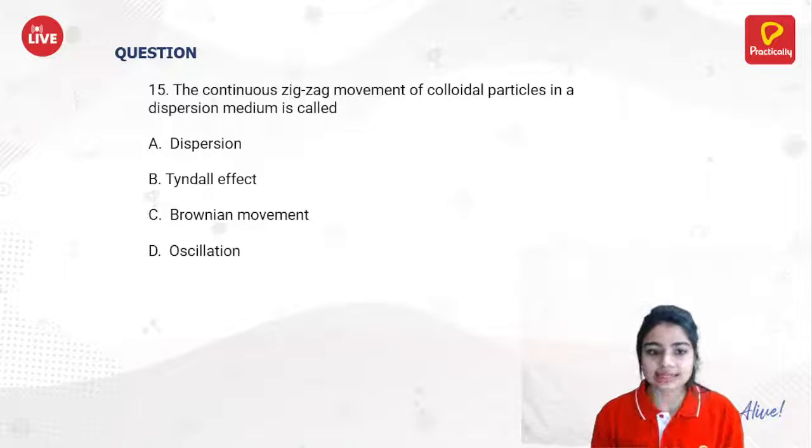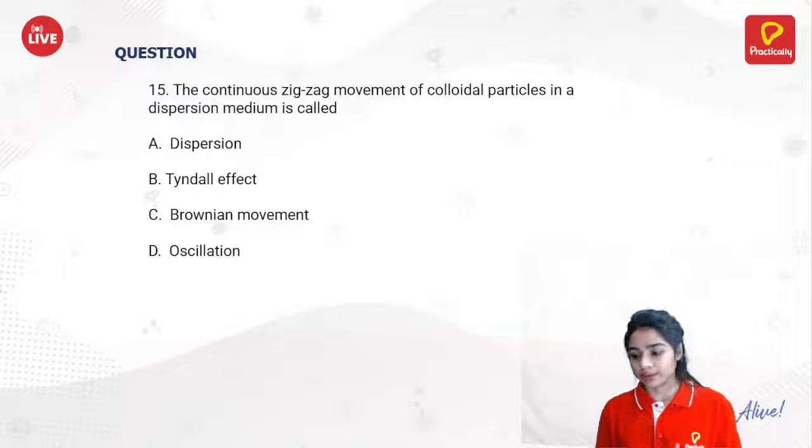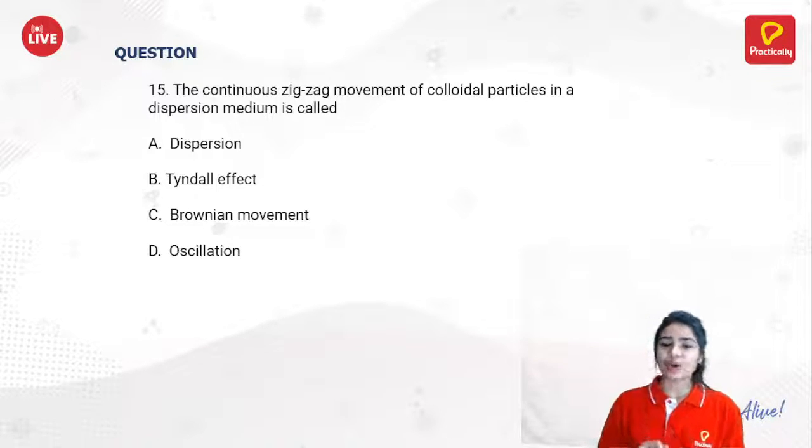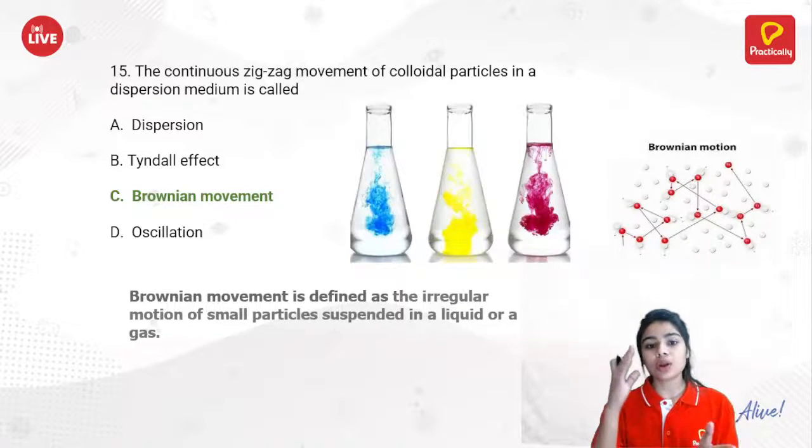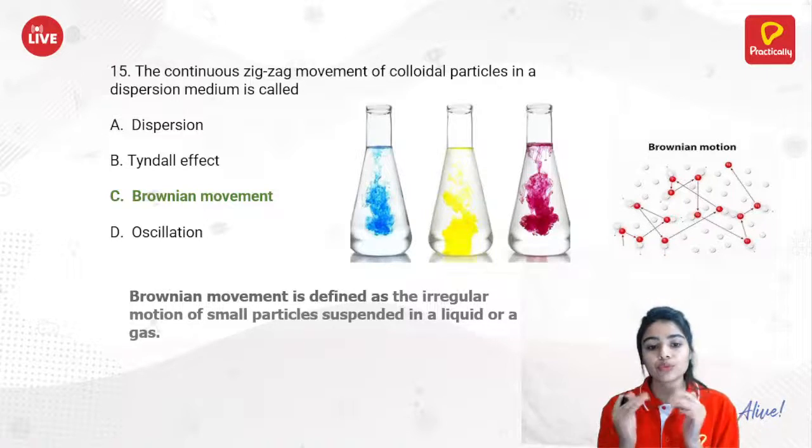Okay, Kartika is saying C, Brownian movement. Okay, Nishant is saying Brownian motion. That's correct. Brownian motion or movement, whatever you want to say.